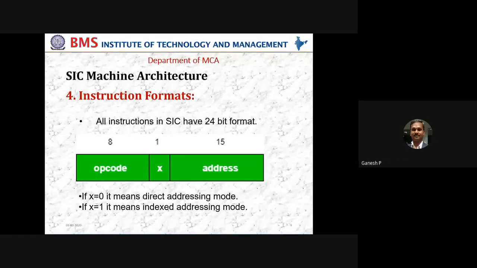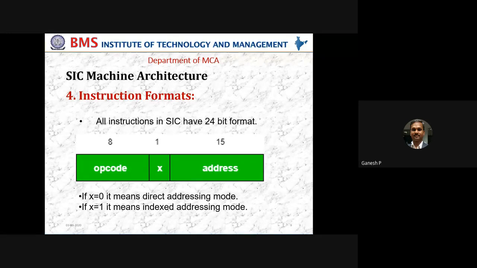Okay. See, opcode is nothing but, as the name says, operation code. Opcode is a shorthand notation for an operation code. So as we know, just now we have seen the registers of SIC: A, X, L, PC, SW. What are the numbers we have given? 0, 1, 2, 8, 9. So we have given some unique numbers. Why are we giving numbers to them?